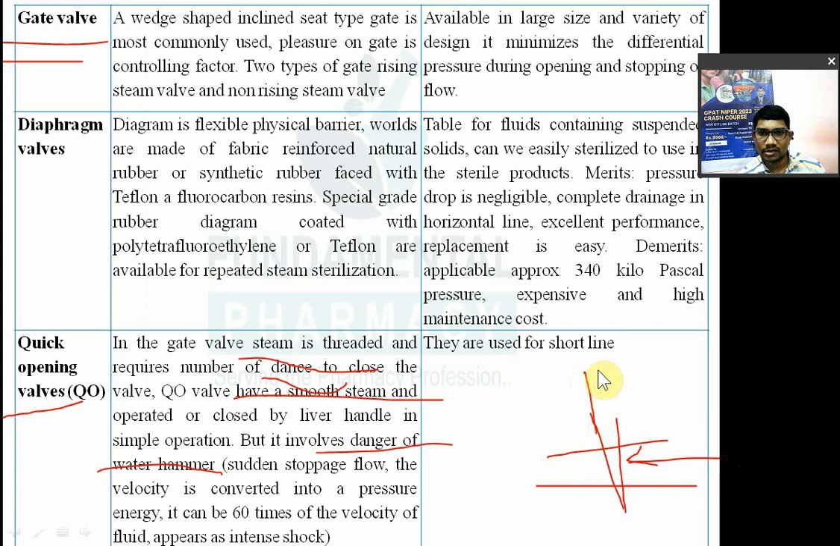Quick shock milega, intense shock, that is known as a water hammer. Okay, ye important, ye yaad rakhna hai. So they are used for only short line, not for long line.